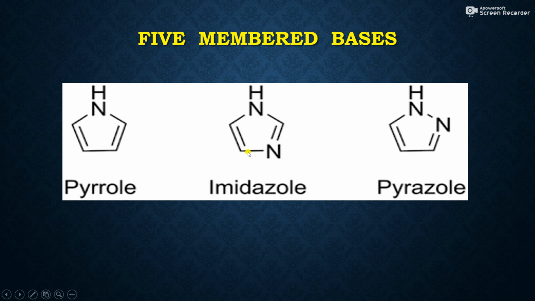This pyrazole and imidazole are isomers of each other, just a change in position of nitrogen atoms. So this is imidazole, and imidazole is also a very important five-membered heterocyclic base, having a large number of applications in the pharmaceutical industry.